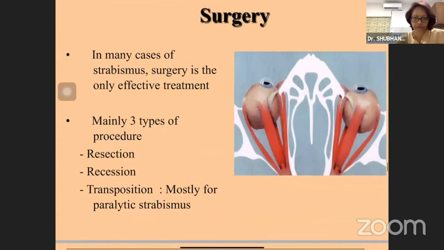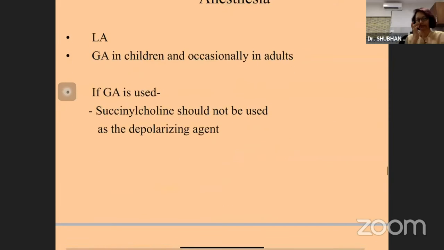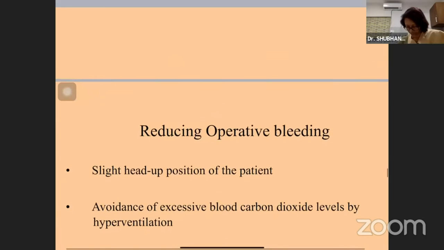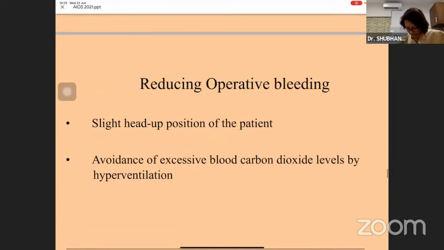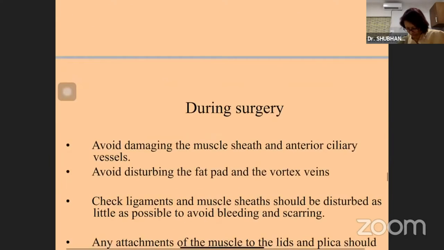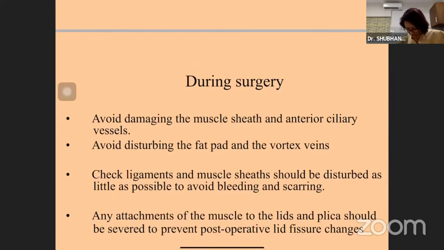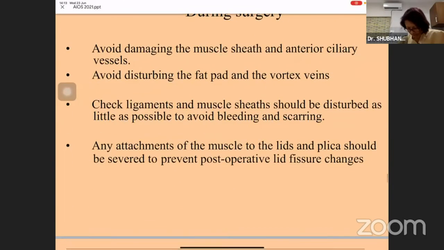In many cases, surgery is the only treatment, mainly recession, resection, or transposition, and transposition is usually for paralytic strabismus. If GA is to be used, succinylcholine should not be used as a depolarizing agent. For reducing operative bleeding, you can use a slight head-up position of the patient and avoid excessive carbon dioxide levels by hyperventilation. During surgery, we must avoid damaging the muscle sheath and anterior ciliary vessels. Sheath ligaments and the muscle sheath should be disturbed minimally.